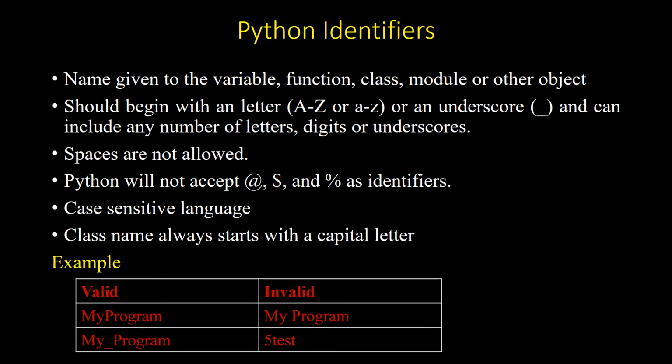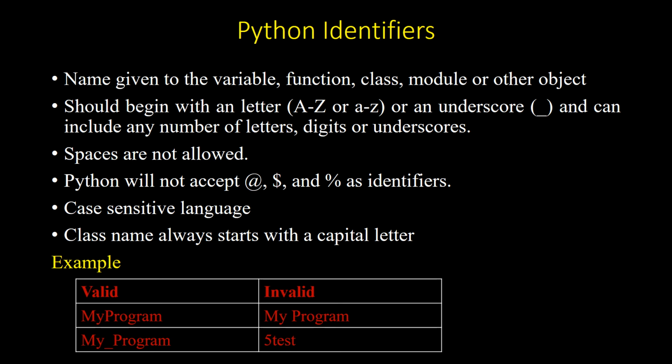The Python programming language is case sensitive. The capital letter H in Hello is different from the small letter h in hello. The class name should always start with a capital letter. Here are some examples of identifiers. For the valid identifier, MyProgram, the first letter is a capital letter.